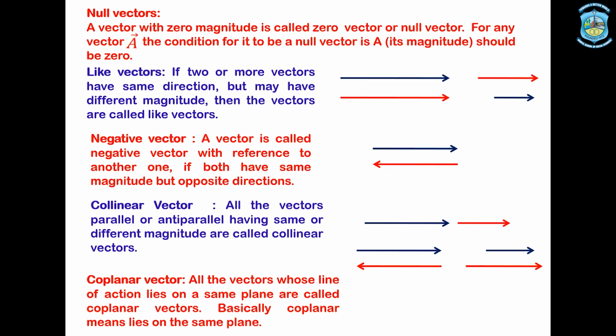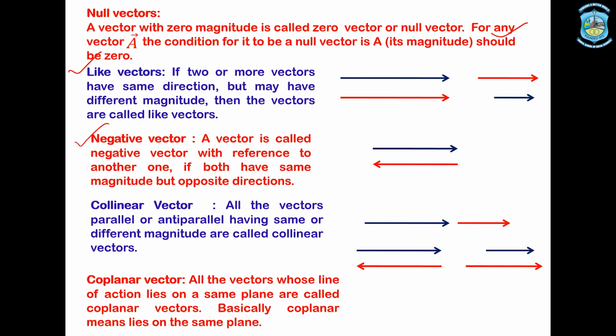Now, some other types of vectors. Number one is the null vector. A null vector is also known as a zero vector. A vector which has zero magnitude and a certain direction is known as a null vector. Next one is like vectors. Two or more vectors that have the same direction but may have different magnitudes are known as like vectors.